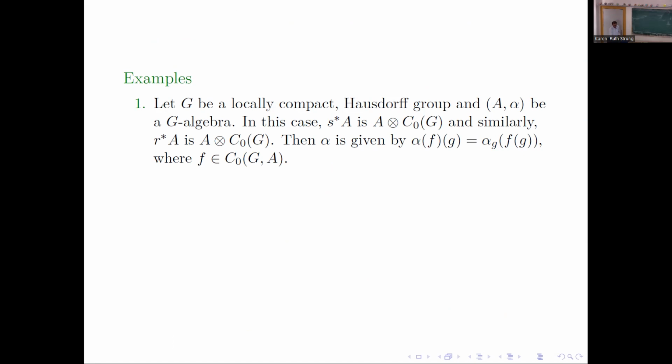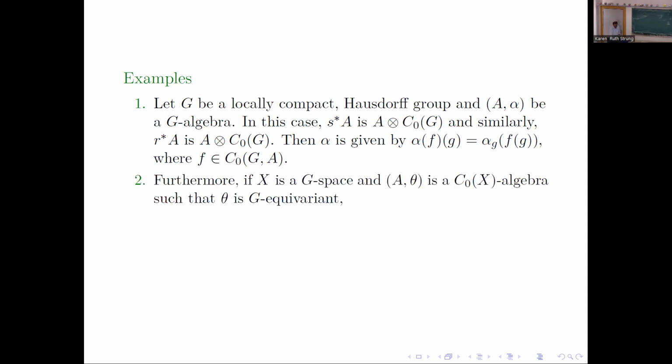Then G viewed as a groupoid, the action alpha can be translated into this. It takes a function. So I identify A times C0G as A-valued functions on G that vanish at infinity, and then alpha is to evaluate F at G and then apply alpha.